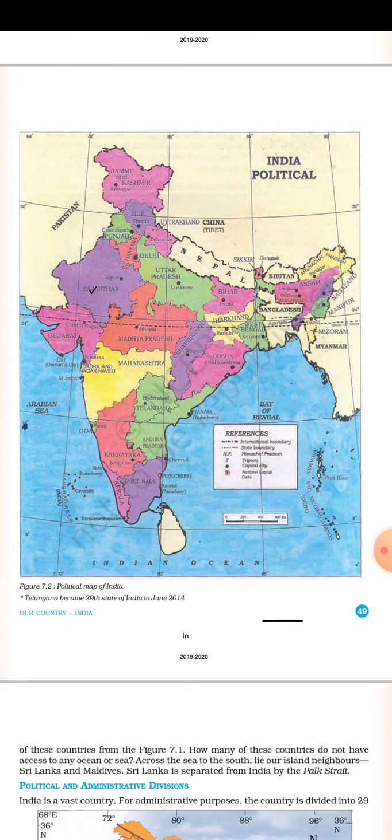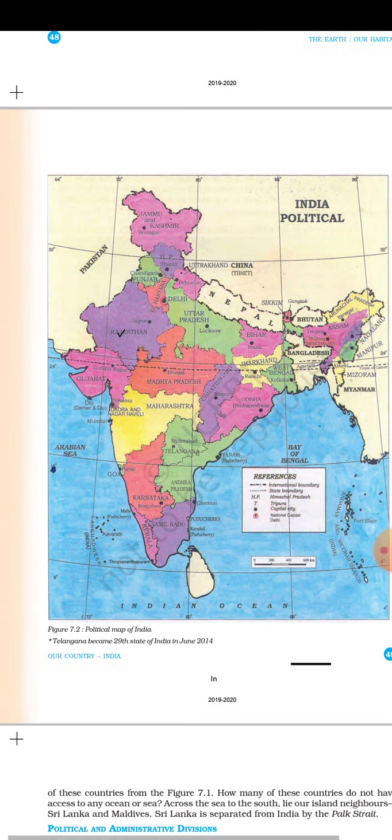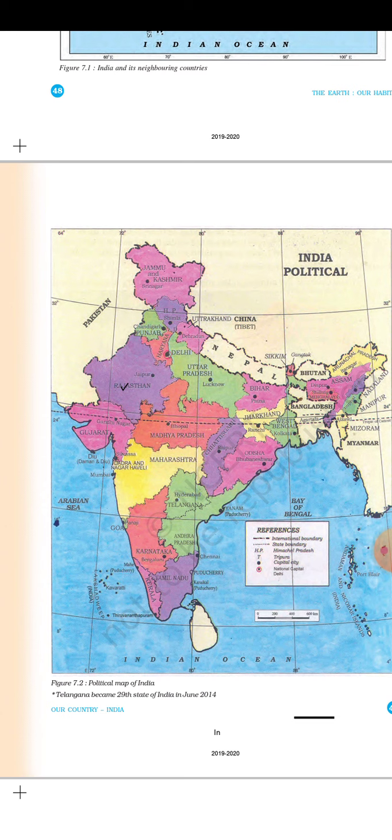The states have been formed mainly on the basis of languages. Look at this image, children. You can find 29 states of India and their capitals. And there are 9 union territories in India. This is divided for administrative purposes. Telangana was divided from Andhra Pradesh and made the 29th state of India. New Delhi is the capital of our India. The states have been formed mainly on the basis of languages.